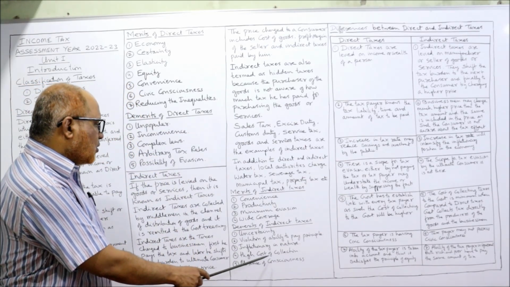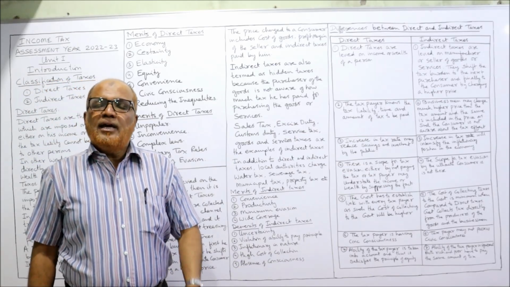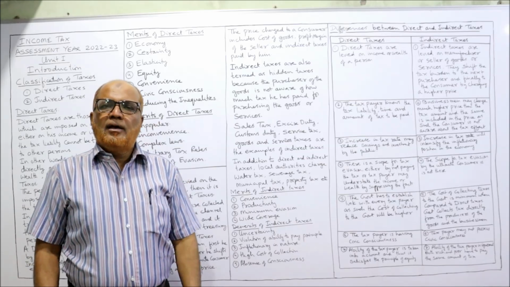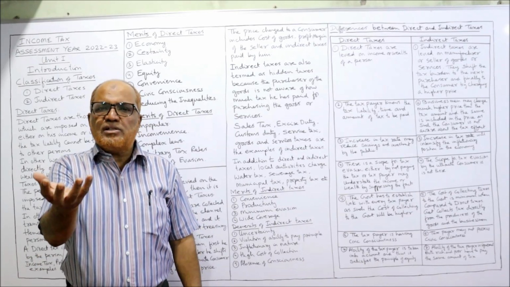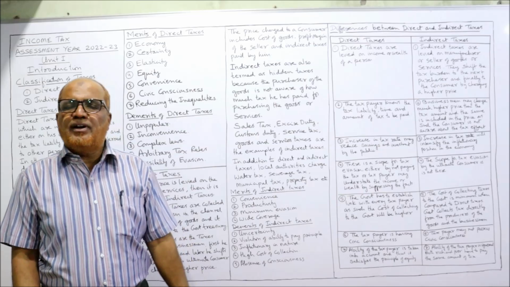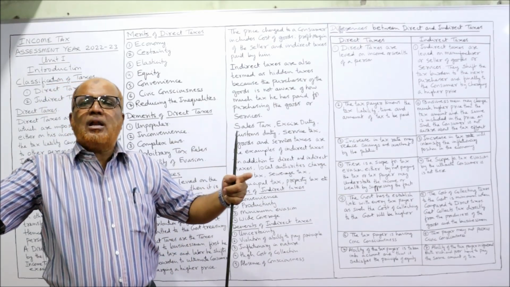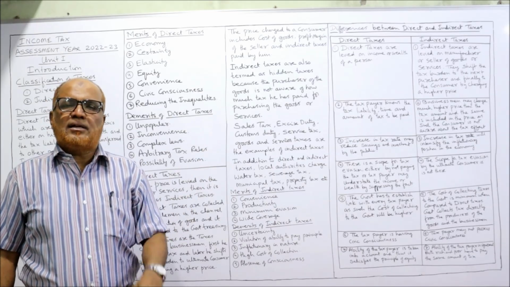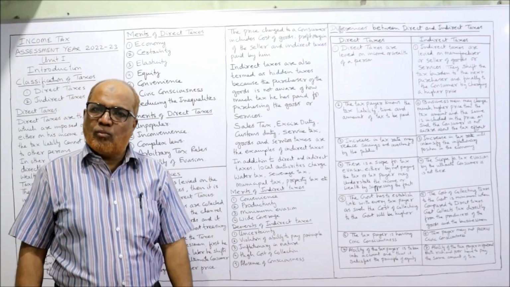Next one is high cost of collection. In case of direct taxes, the cost of collection will be less, more economical. Few officials are required to collect the tax. But in case of indirect taxes, a huge army of officials has to be kept by the government to collect the taxes. The collection charges are more.